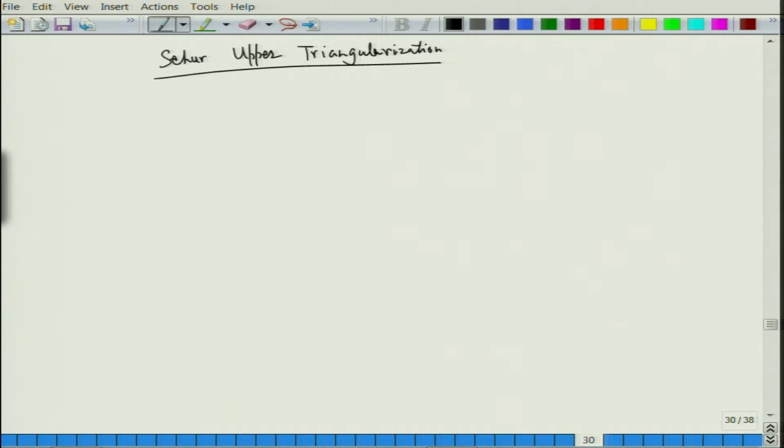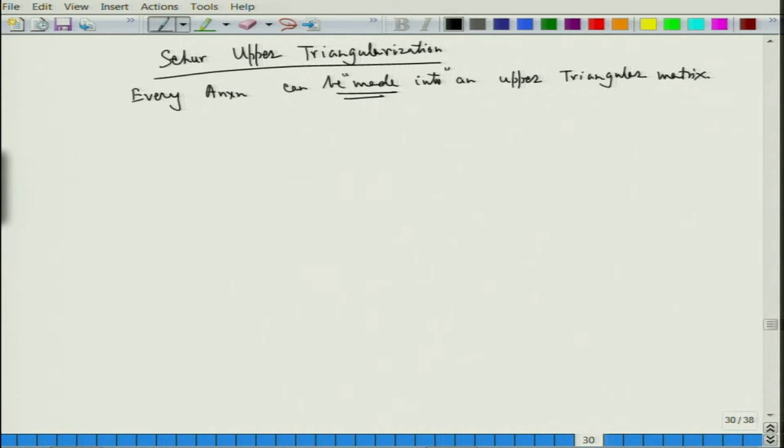It says that every square matrix can be made into an upper triangular matrix. So, there is this word 'made into'.